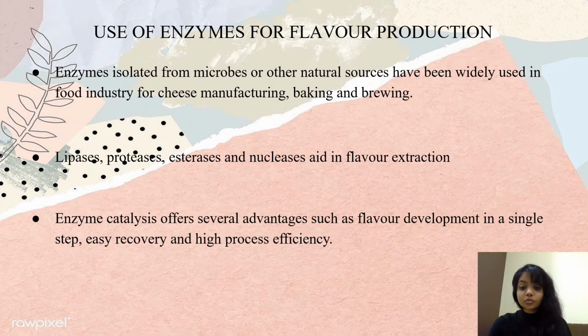So next would be the uses of enzymes for flavor production. Enzymes are isolated from microbes and other natural sources and have been widely used in the food industry for cheese making, baking, and brewing. Enzymes such as lipases, proteases, esterases, and nucleases aid in flavor extraction. Enzyme catalysts offer several advantages such as flavor development in a single step, easy recovery, and high process efficiency.